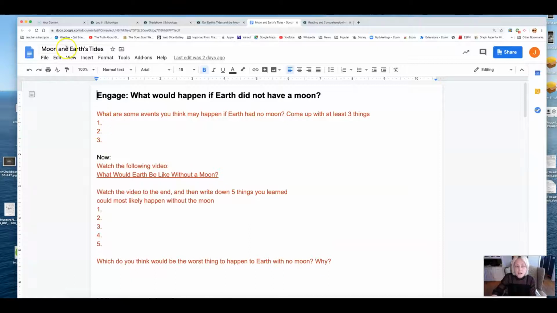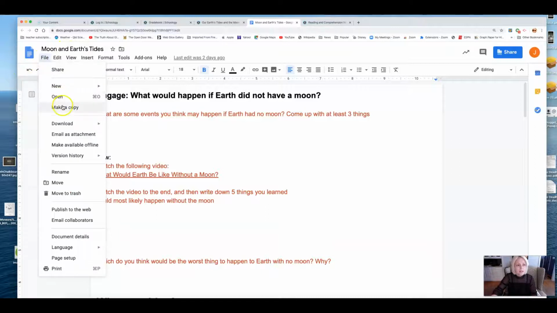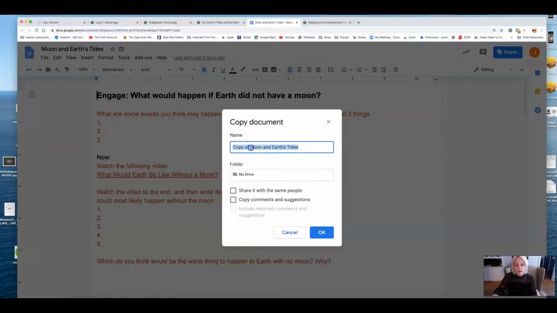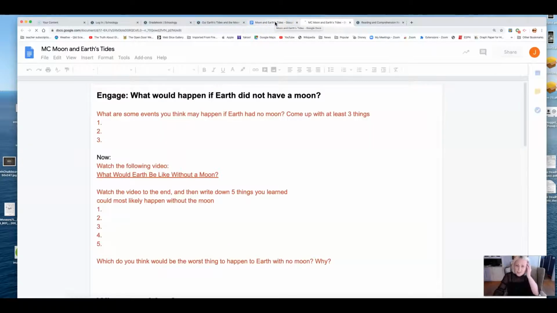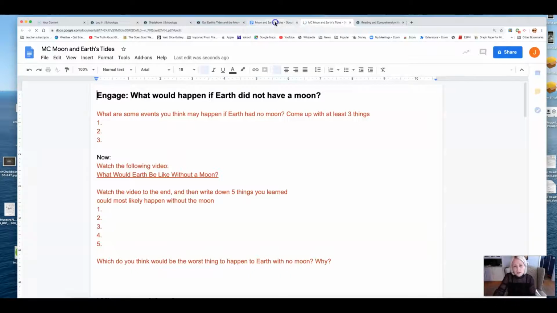So you're going to make a copy of this. You're going to hit File, make a copy, take out "copy," and then you can write your name or your initials. So I could write my son's initials, MC, space, and then hit OK, and then it would be saved, okay? Some of you have asked for request access. You don't need to request access. What you need to do is actually make a copy.